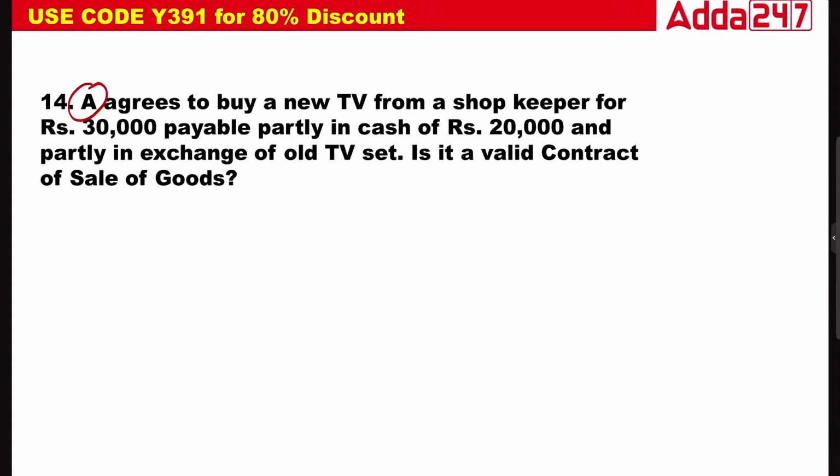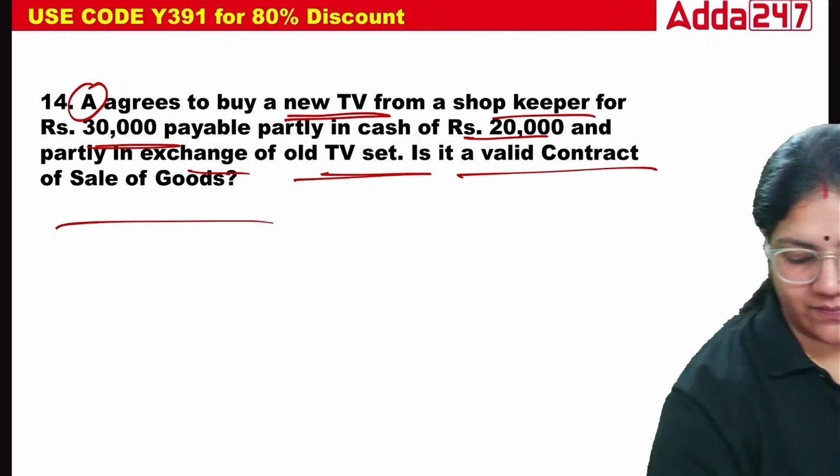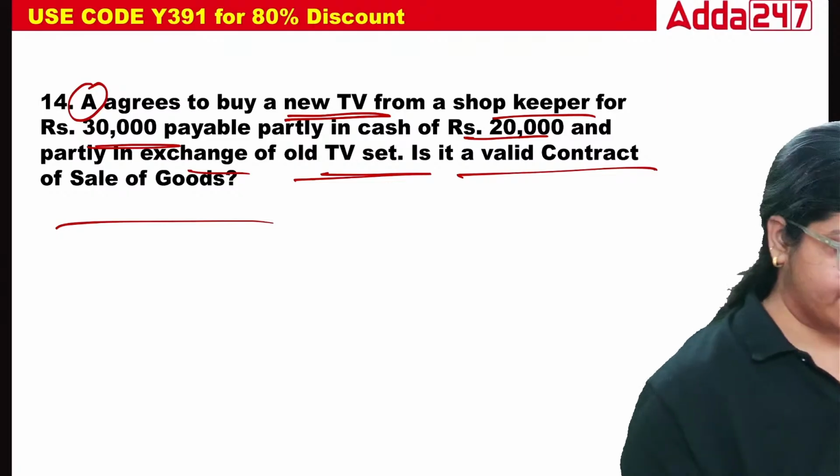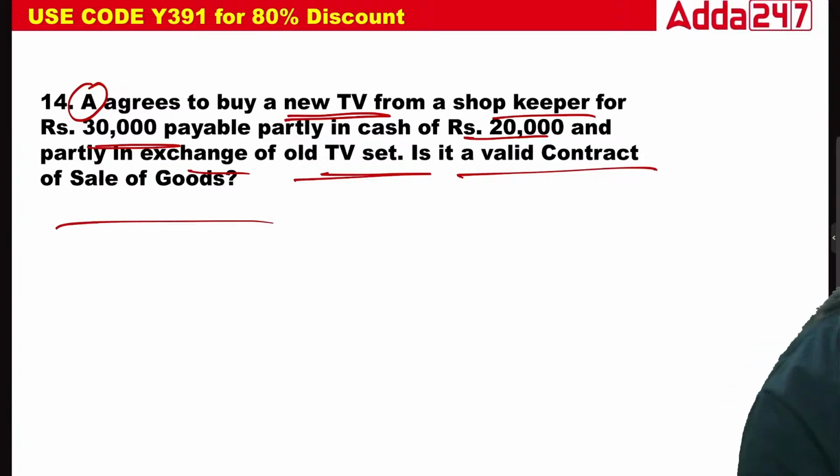A agrees to buy a new TV from the shopkeeper for rupees 30,000, payable partially in cash, 20,000, and partially in exchange for an old TV set. Is this a valid contract of sale of goods? Tell me, class. Is this a valid contract of sale of goods?